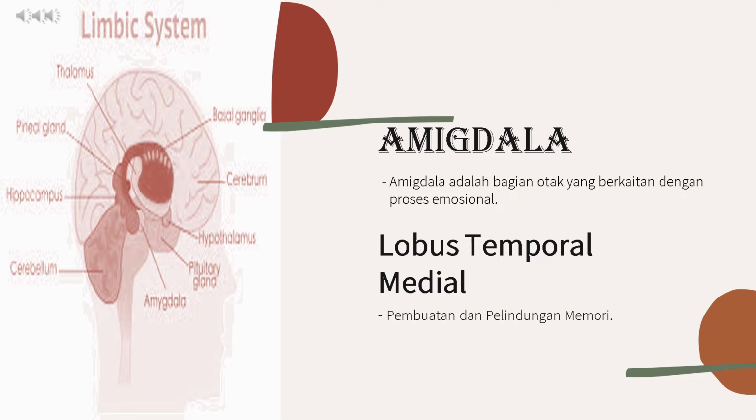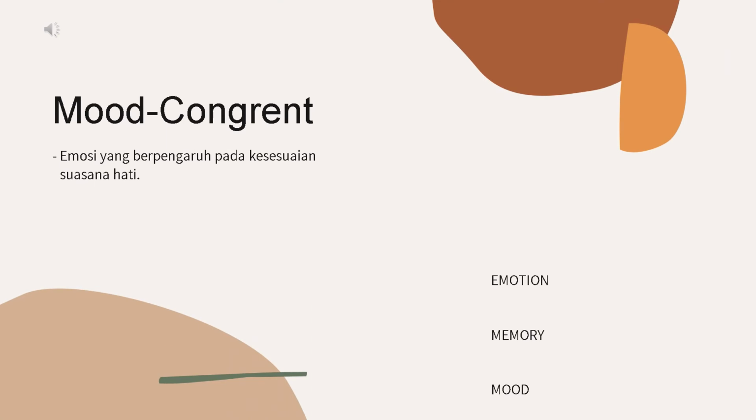Emotion affects memory in two ways, namely adjusting to mood and dependence on mood condition. Emotions that affect the suitability of moods, or mood congruence, show signs that the person finds it easier to retain the same information with his current emotional state. When a person learns material that matches his current mood, his memory will be better. So people who are happy will also be happy to remember the material that is fun for them.